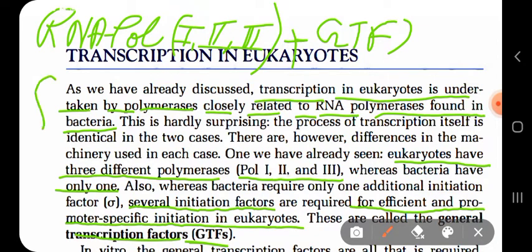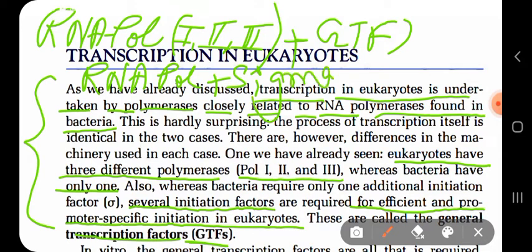Now here it has been compared with prokaryotic transcription, but in your syllabus prokaryotic transcription is not given. I am just giving an overview. In prokaryotic transcription, they have only one type of RNA polymerase that catalyzes the whole process, and they don't need transcription factors, but just like a transcription factor, they have a factor known as sigma factor.